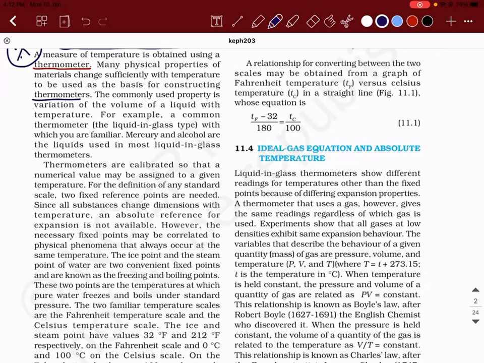Okay. The commonly used property is variation of the volume of the liquid with temperature. So generally liquids expand on heating. For example, a common thermometer, the liquid in glass type with which you are familiar, and mercury and alcohol are the liquids used in most of the liquid in glass thermometers. When it comes in contact with the body, the mercury level will slowly start rising, after which it will stop at a particular point. When it stops at that point, it will give you the reading of your body temperature. That is how it is working.